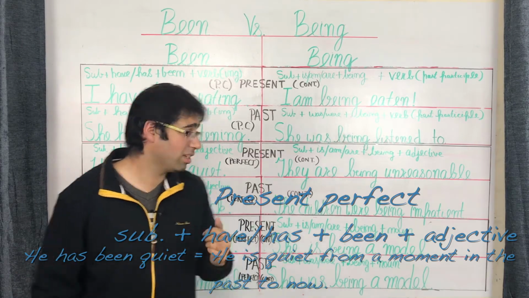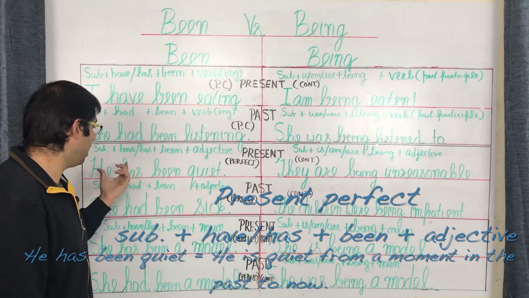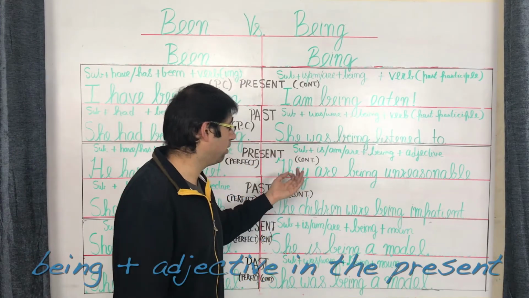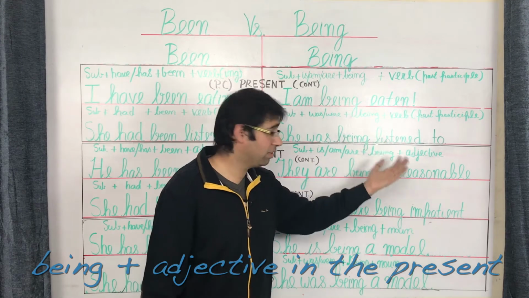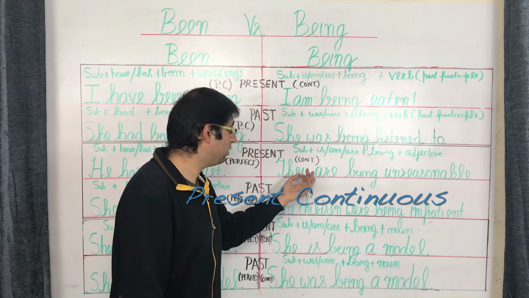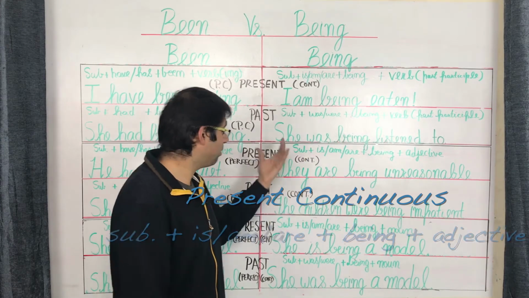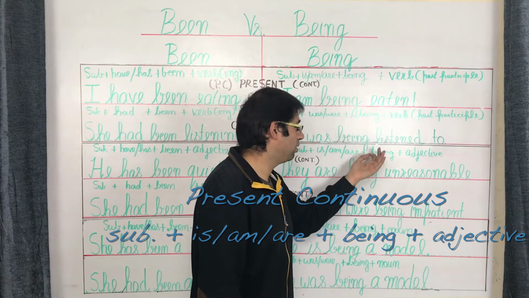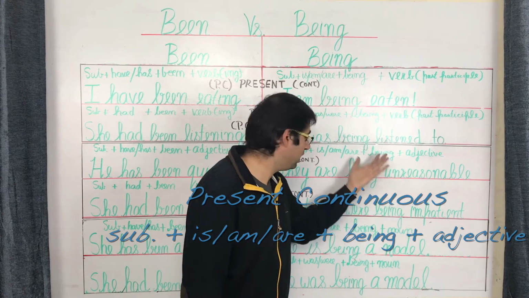And that is being expressed as he has been quiet. Contrary to this, you've got being now being used with the adjective. So once again, that takes the form of a present continuous tense. You've got the sentence structure as subject followed by is, am or are, followed by being, and eventually being followed by the adjective.